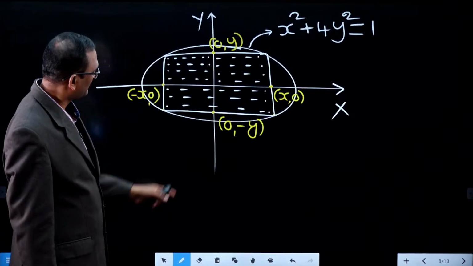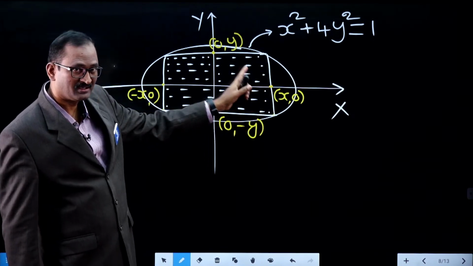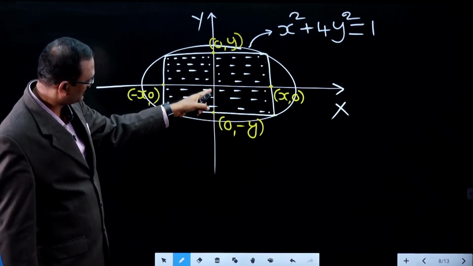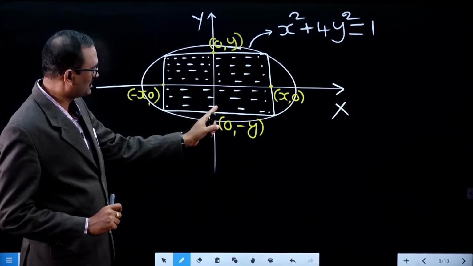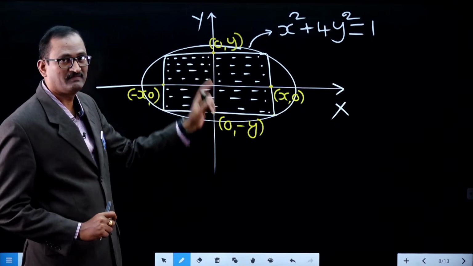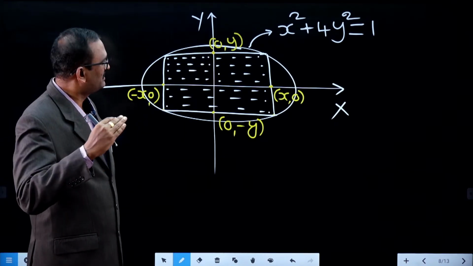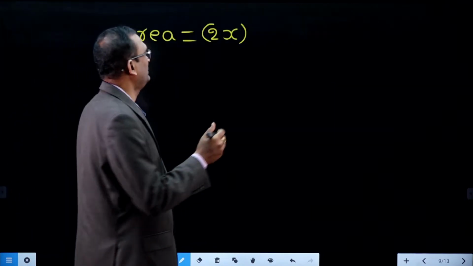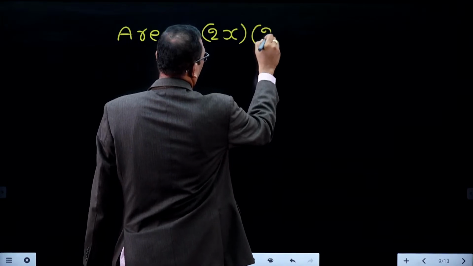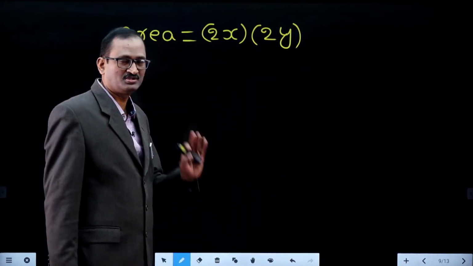Next, the breadth of the rectangle. This breadth of the rectangle is also equal to this breadth of the rectangle. That means the distance from 0 comma minus y to 0 comma y is the breadth of the rectangle. What is that distance? 2y units. Therefore, the length of the rectangle is 2x, and the breadth of the rectangle is 2y.